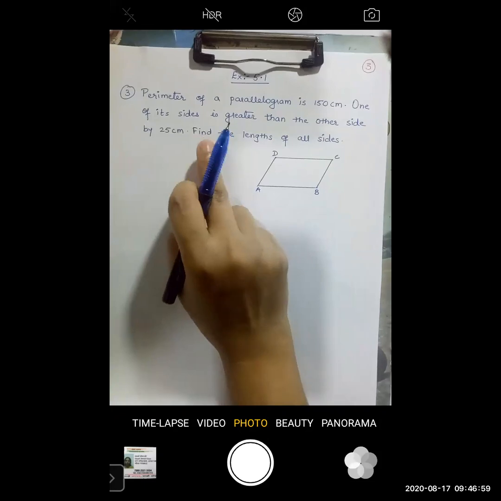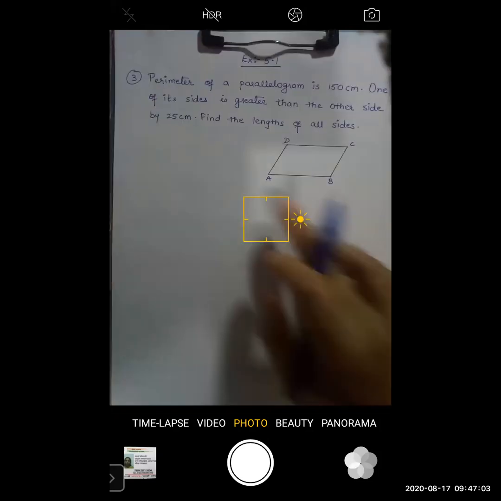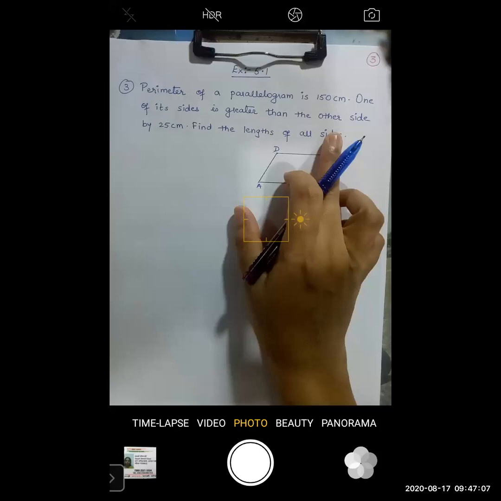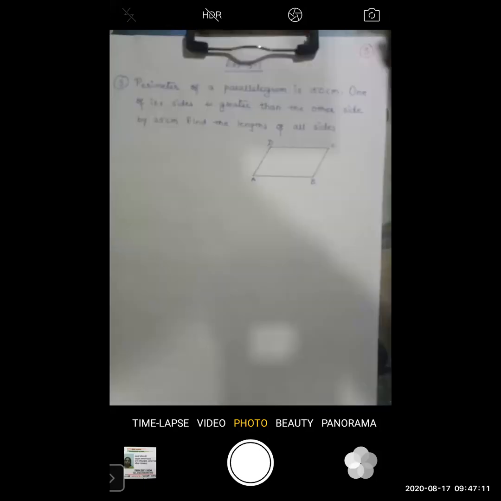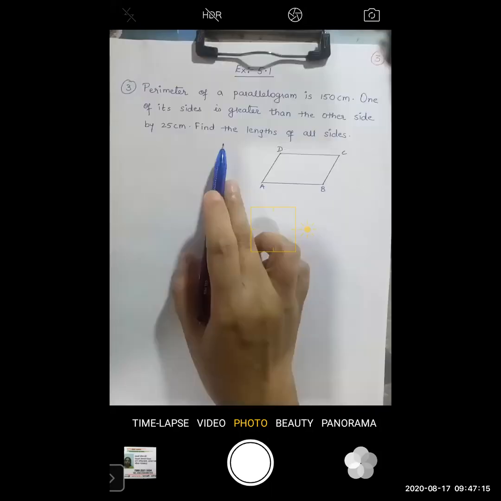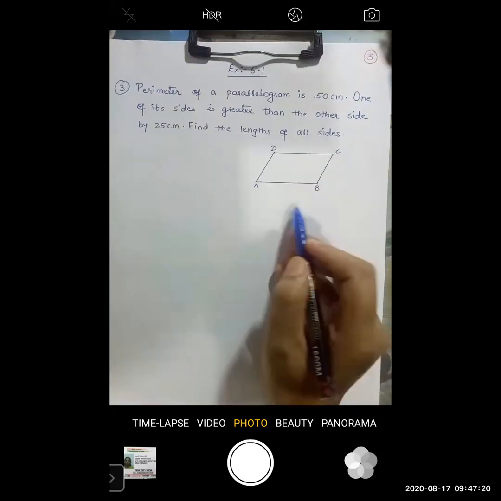Okay, fine. Perimeter of a parallelogram is 150 centimeters. One of its sides is greater than the other side by how much? 25 centimeters. Find the length of all sides. Now in the previous lecture, if you have attended, in